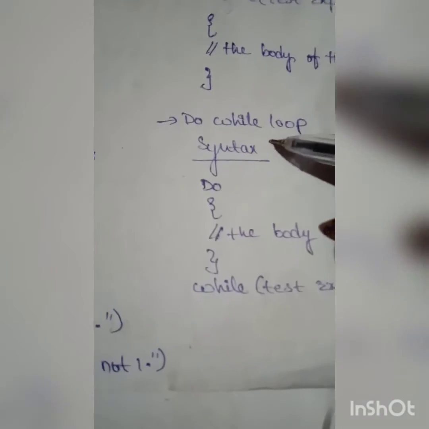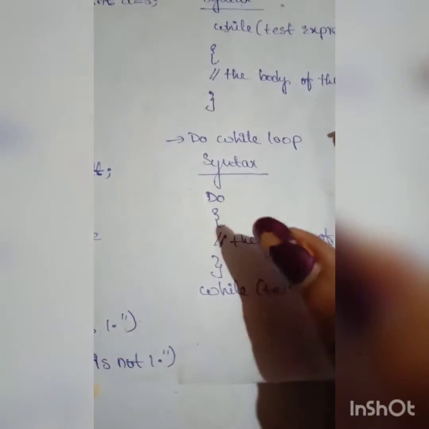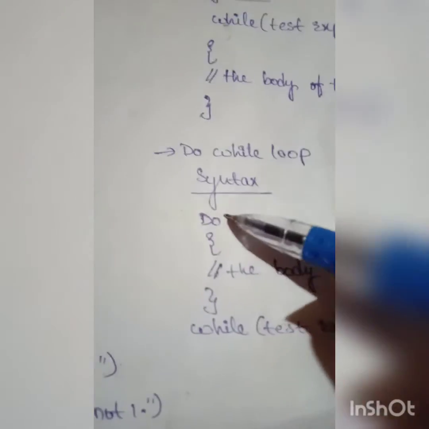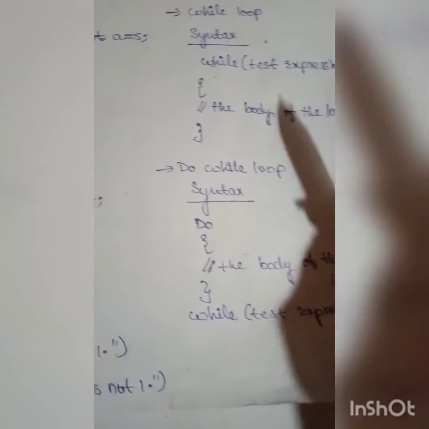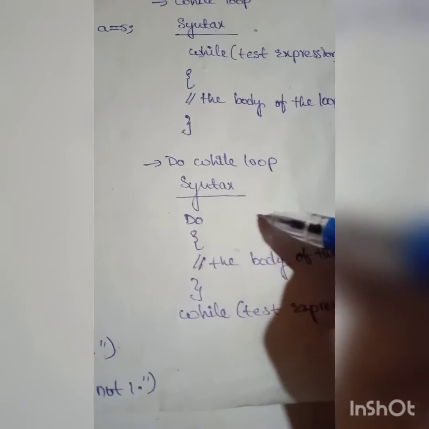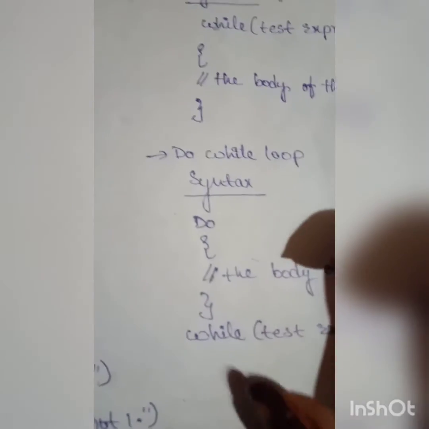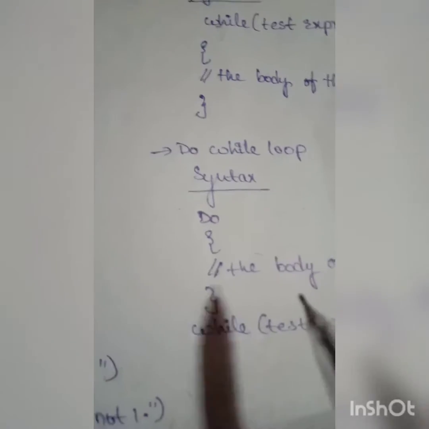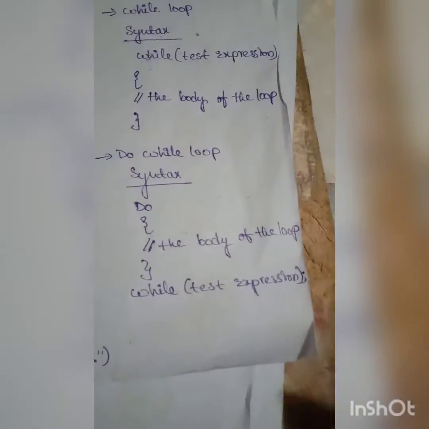In a do while loop, the body of the do while loop is executed once, and the test expression is evaluated. If the test expression is true, the body of the loop is executed again, and the test expression is evaluated. This process goes on until the test expression becomes false. If the test expression is false, then the loop ends.